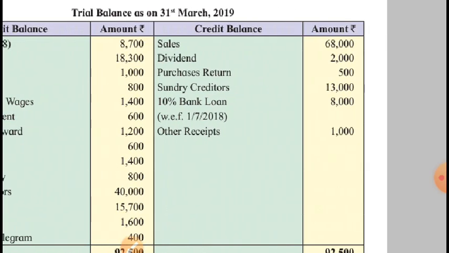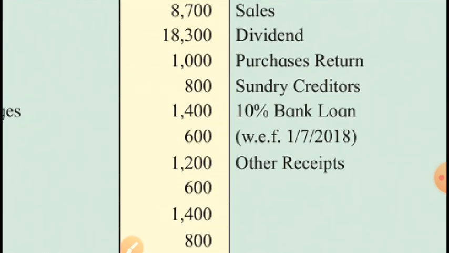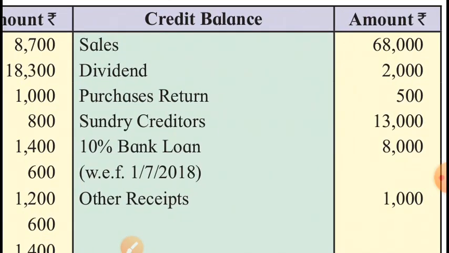Now credit balances. Sales, it's revenue, trading account credit side. Dividend, this is indirect income for the business. When investment is made in shares, the return on investment in shares is called dividend. This is income but indirect income, so credited to profit and loss account. Purchase returns will be deducted from purchases.